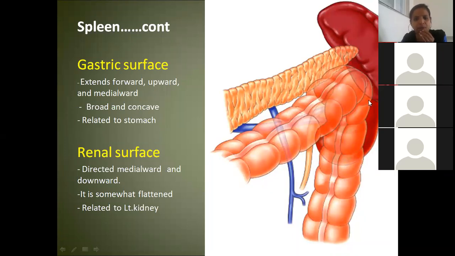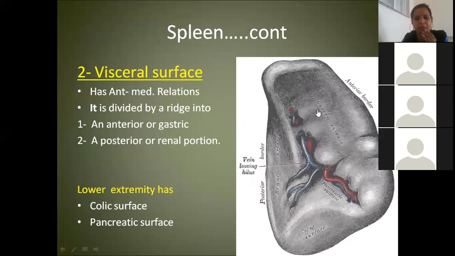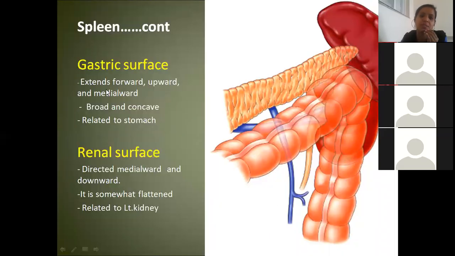Left kidney. This area is occupied by the stomach, of course, which is not seen. So here you will have the gastric surface, which you have seen pretty well in the previous picture. That is the gastric surface, which faces upwards, forwards, and medially.